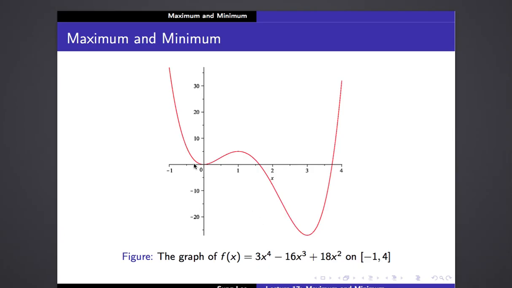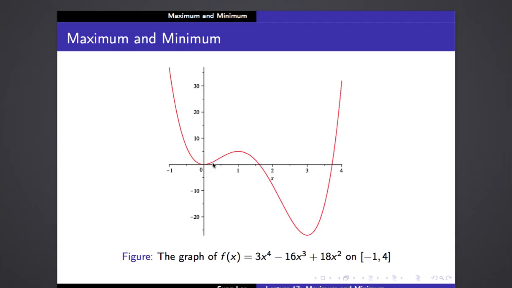Okay. And so what is a derivative? A derivative is the slope of a tangent line. So if you draw a tangent line at each of those points, at x equals 0, x equals 1, and x equals 3, those tangent lines are going to be horizontal lines.